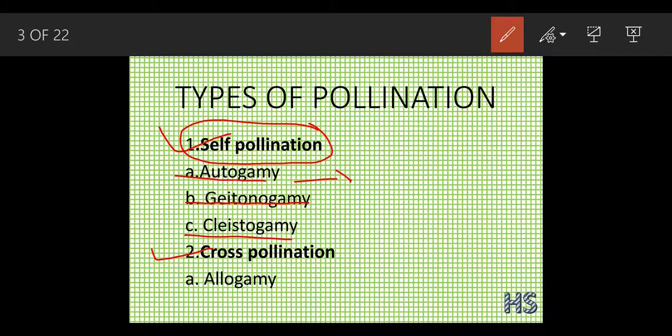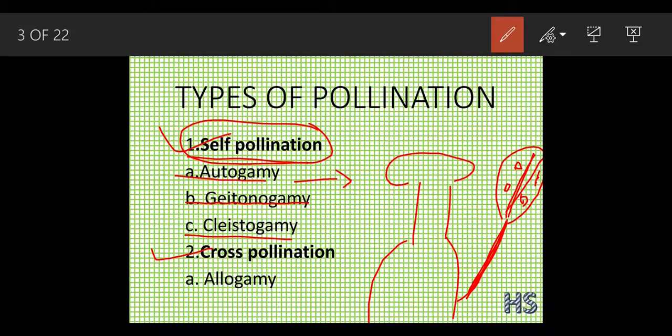Here, self means what? In this plant, suppose I am drawing this is a stigma, this is the style, this is the ovary. In this same flower there are 2 parts. This was a filament, and this was the anther, and it has been divided into 2 lobes, and each lobe has 2 pollen sacs. So a total of 4 pollen sacs are there inside this.